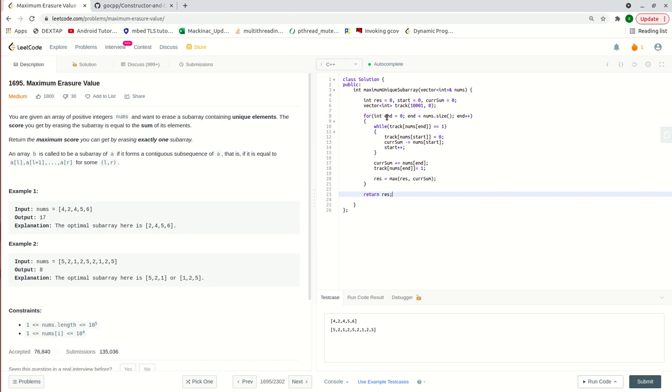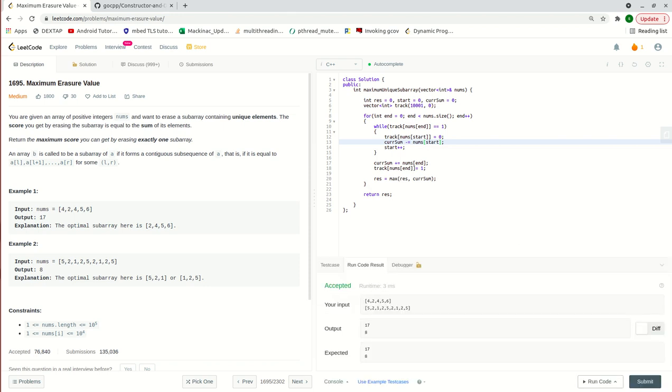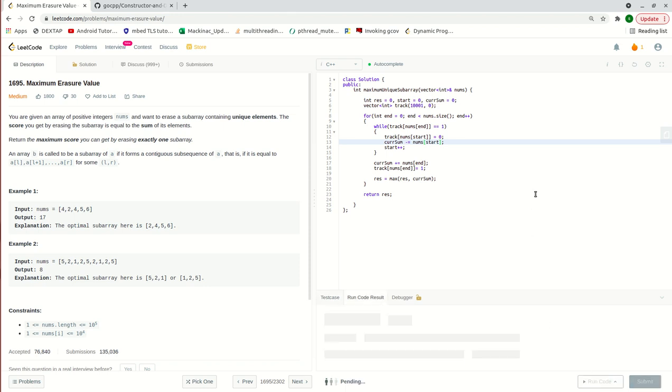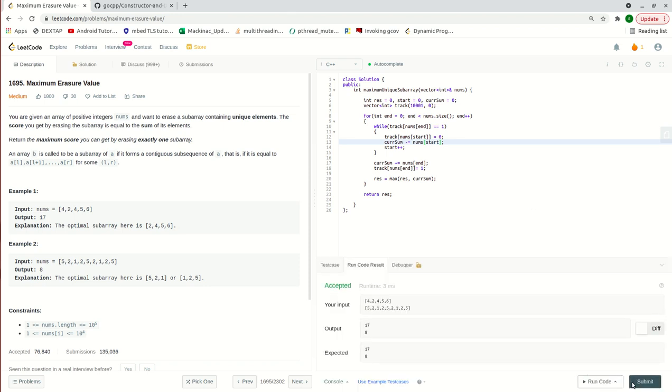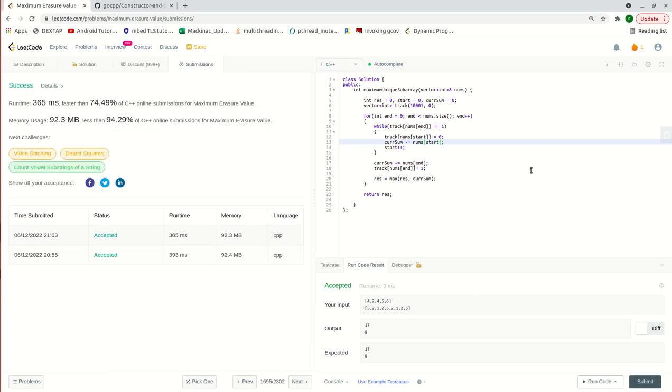In this case you will understand that we are going from left to right, but whenever a number repeats, we exclude all the numbers up to the last occurrence of that number. In this way, even though there are 2 loops, it will execute in order of n only. So time complexity will be order of n. Let's execute it. Okay, it's passing. Submitted. Yeah, it's submitted successfully. Okay, thank you.